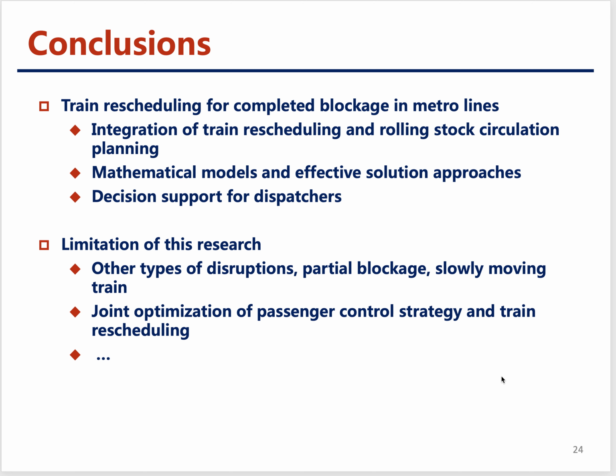Of course, there are many limitations for this research. For example, we could consider other types of disruptions, such as partial blockage and slowly moving trains. And here we assume the disruption occurs at off-peak hours. However, if the disruption occurs during the peak hours, we need to consider the joint optimization of the passenger control strategy and the train rescheduling.